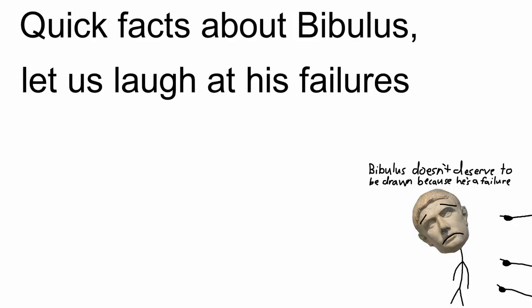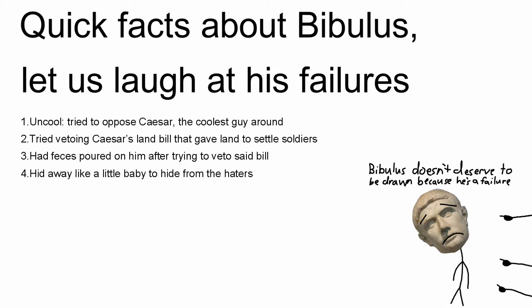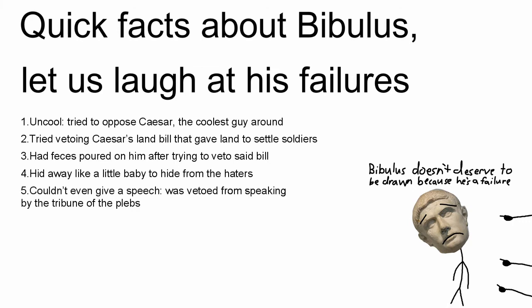Quick facts about Bibulus. Let us laugh at his failures. Number 1. He tried to oppose Caesar, a failure. Number 2. He tried to veto Caesar's land bill to settle soldiers. Number 3. He was pardoned after trying to veto said bill. Number 4. He tried to hide from fighters. Number 5. He couldn't even give a speech, as he was vetoed from speaking by the tribune of the plebs.